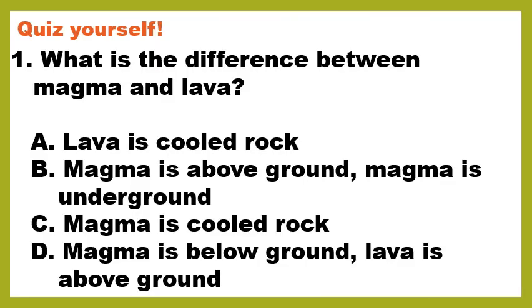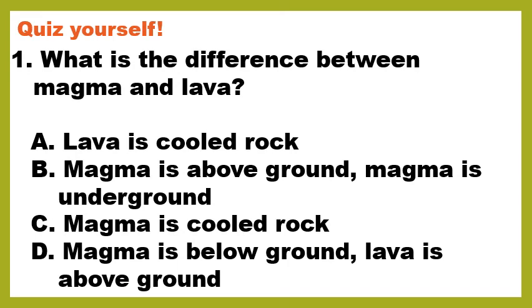Okay, let's end with a quiz. What is the difference between magma and lava? So hopefully this is easy peasy because I've said it a lot during this lesson. Okay, so A, lava is cooled rock. B, magma is above ground and lava is underground. C, magma is cooled rock. D, magma is below ground, lava is underground. Or excuse me, lava is above ground.